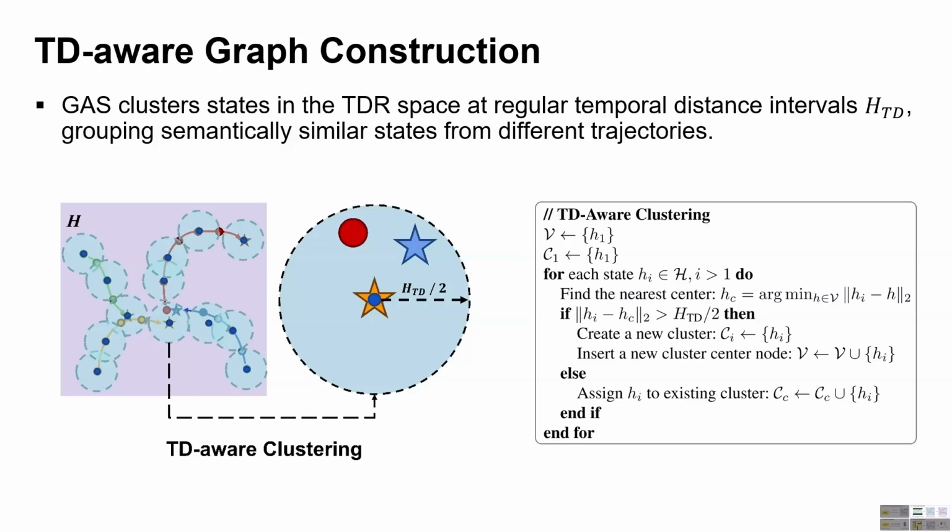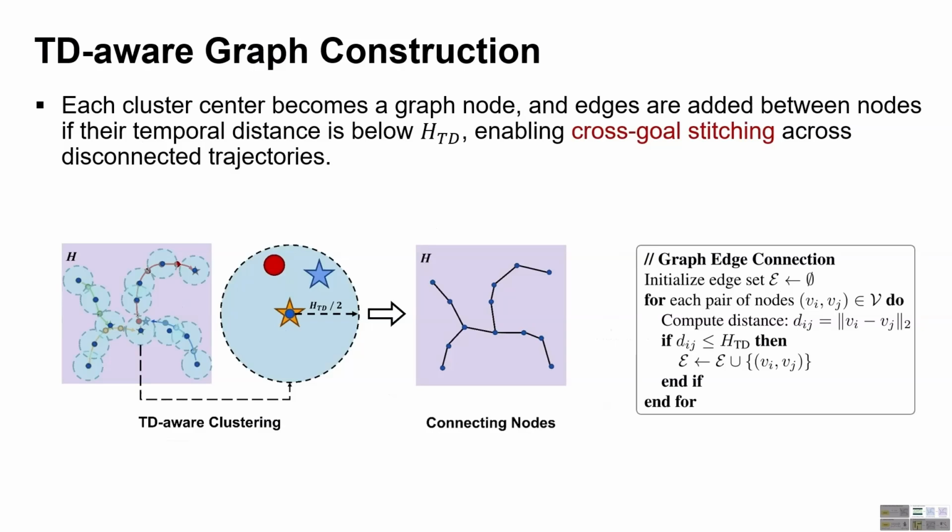This clustering allows us to group semantically similar states from different trajectories. Then, each cluster center becomes a graph node, and we add edges between nodes if their temporal distance is below a predefined threshold. This enables natural cross-goal stitching across disconnected trajectories and facilitates effective long-horizon planning.